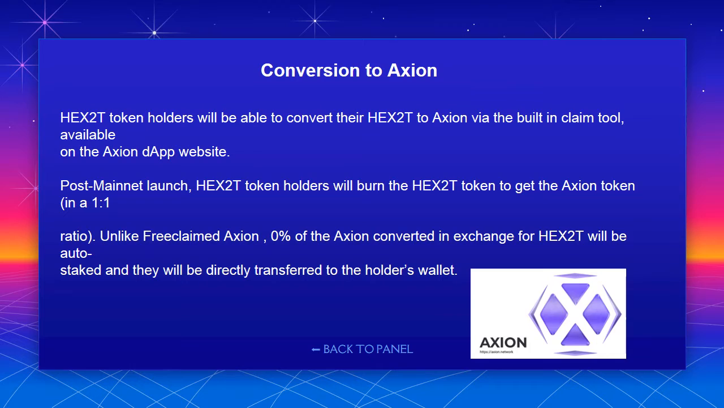Conversion to Axion. Hex2T token holders will be able to convert their Hex2T to Axion via the built-in claim tool, available on the Axion D app website. Post-mainnet launch, Hex2T token holders will burn the Hex2T token to get the Axion token in a 1-to-1 ratio. Unlike free-claimed AXN, 0% of the Axion converted in exchange for Hex2T will be auto-staked, and it will be directly transferred to the holder's wallet.